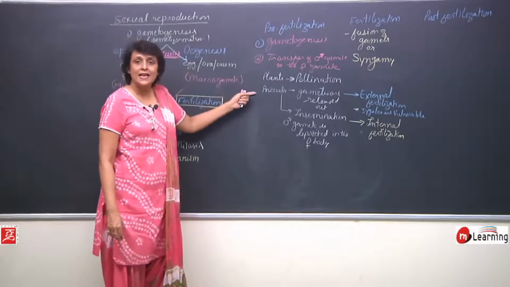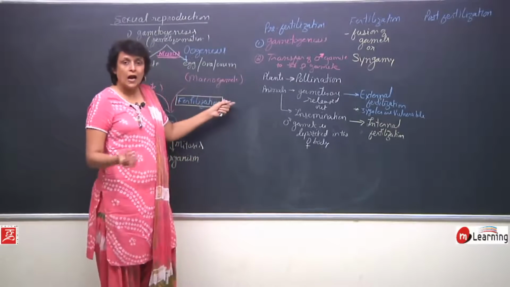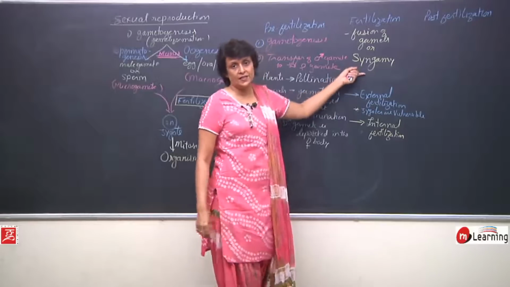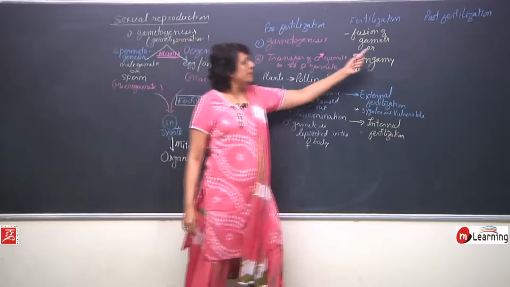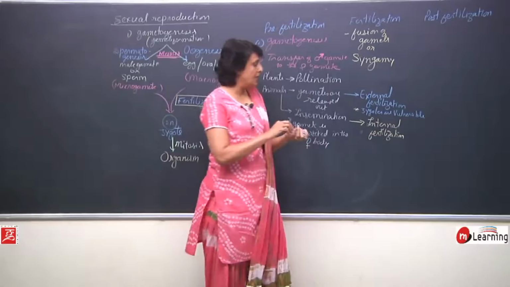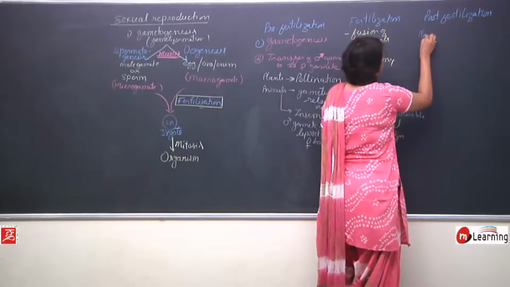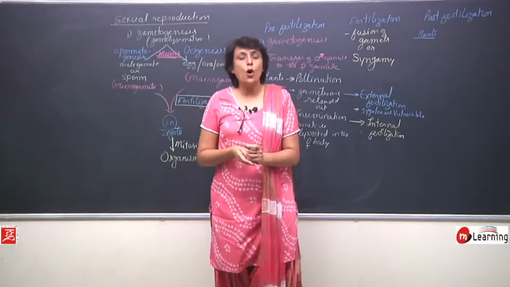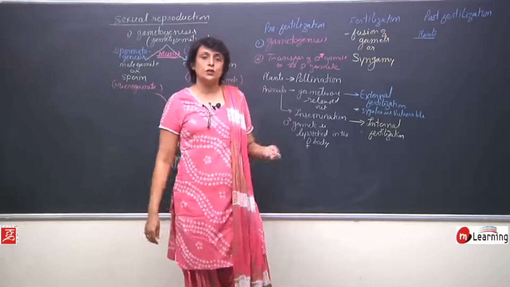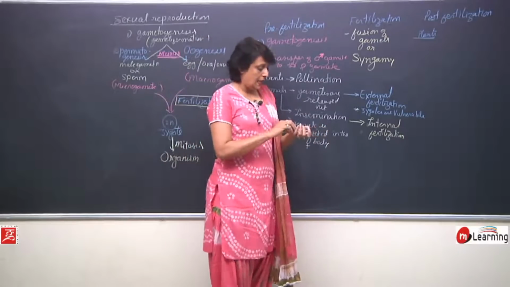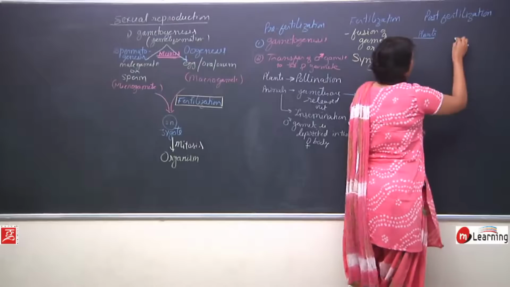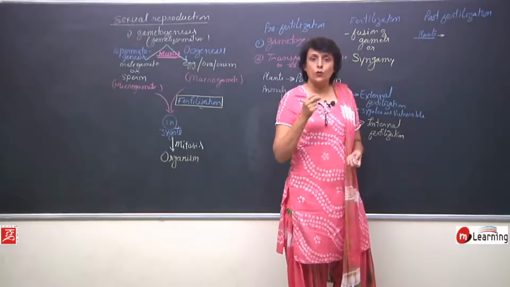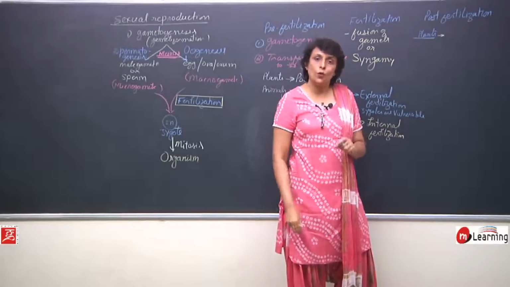So, now the gamete has been transferred. After the male and female gametes come closer, the next event is fertilization, syngamy. What happens after fertilization? In case of plants, there is a long chain of events which takes place. In case of plants, the egg is inside the ovule and ovules are inside the ovary.